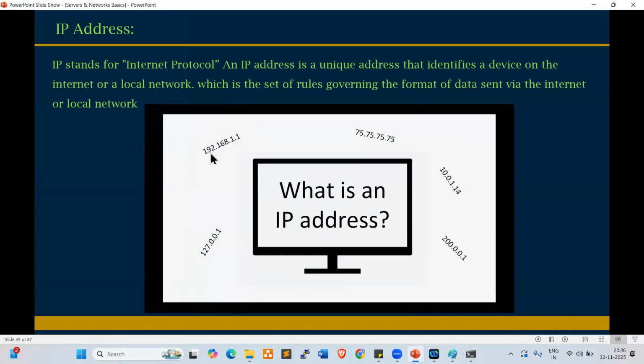Here we have different IPs, with different ranges, like 192.168.1.1, 75.75.75.75. These ranges will be covered in AWS, so wait for a few sessions.